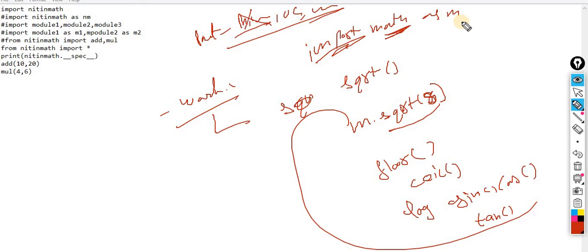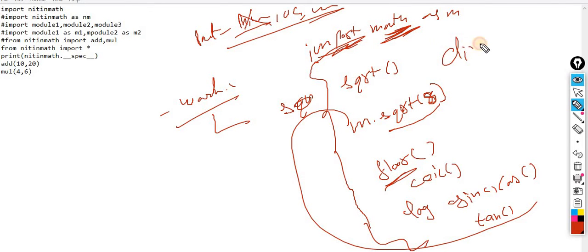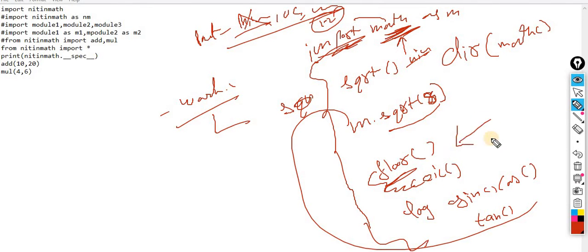Sir, floor is for floating point values? Yeah, for floating point values. You can do research on your own. I am not taking much time here because these are very simple things. Import the math module and you can check all the things with dir of math, all the functions available in the math module. I recommend this, since it is part of the Microsoft examination as well: you may get one or two questions from the math module, probably on floor and ceil. Kindly do research on your own.